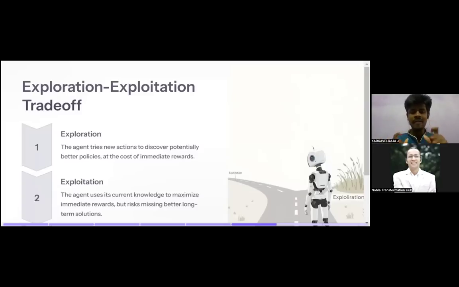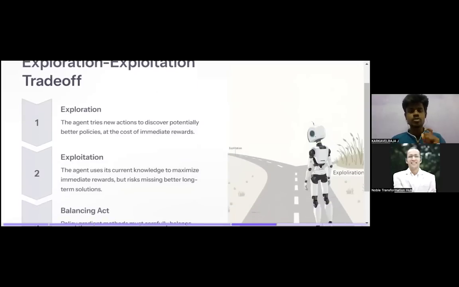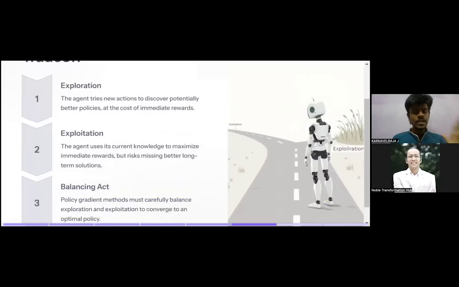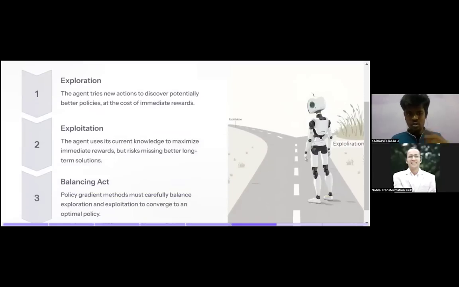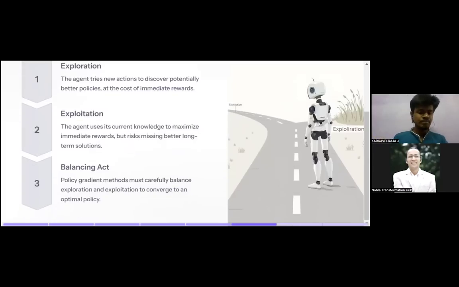You guys need to have a proper understanding of what it is. Okay, exploration and exploitation trade-off. Exploration means the agent tries different actions to discover potentially better policies at the cost of immediate rewards. Exploitation, the agent uses its current knowledge to maximize the immediate rewards but risks missing better long-term solutions. Balancing act, policy gradient methods must carefully balance exploration and exploitation to converge to an optimal policy.